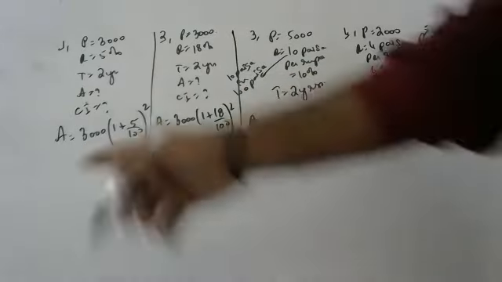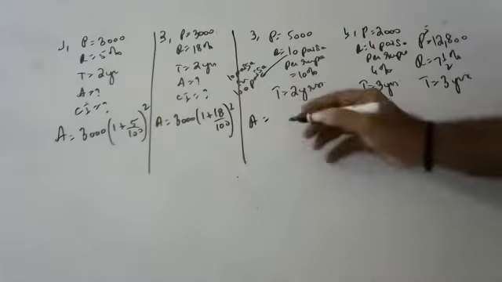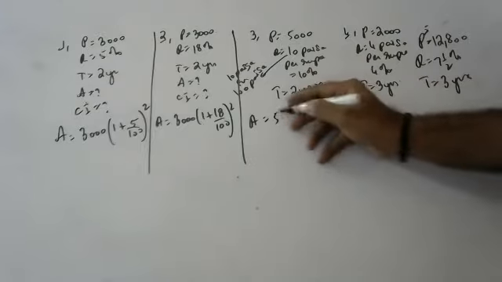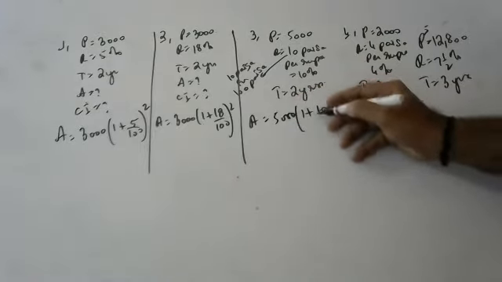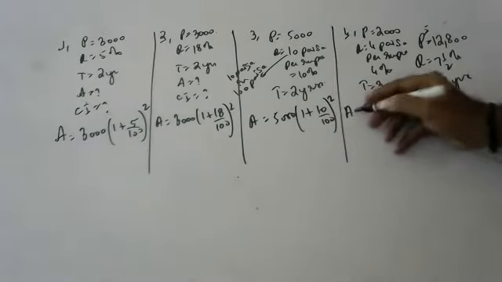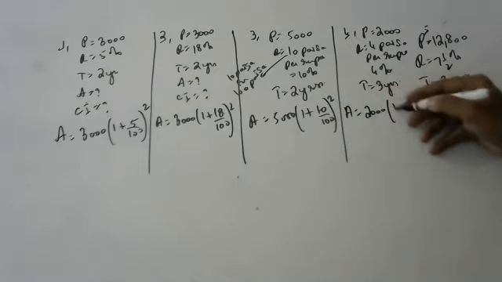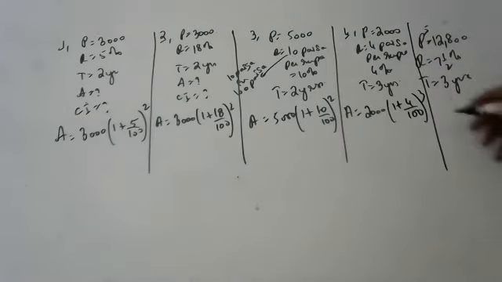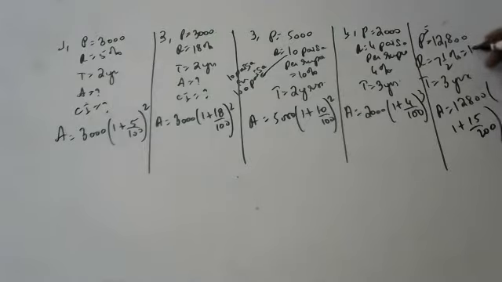Okay. Someone keep doing calculation and tell me the answers finally. Someone who uses a calculator. When I complete, please. Yeah, Sujit. 5000 into 1 plus 10 by 100, to the power of 2. Next. 2000 into 1 plus 4 by 100 to the whole power of 3. Next. 12,800 into 1 plus 7.5 by 100, which is 15 by 200, all to the power of 3.